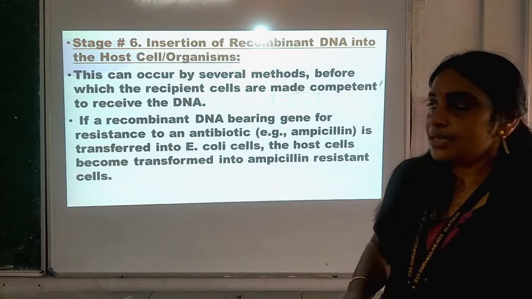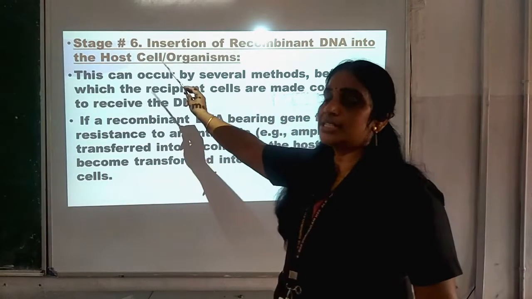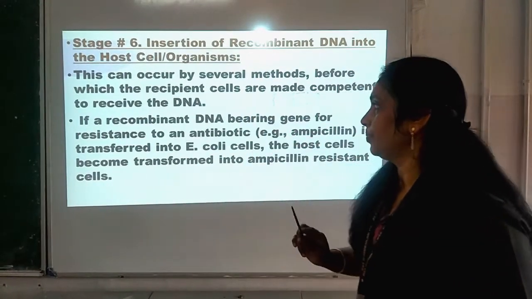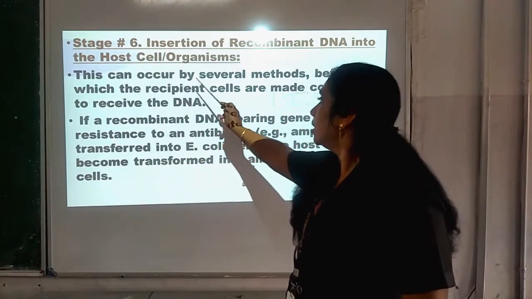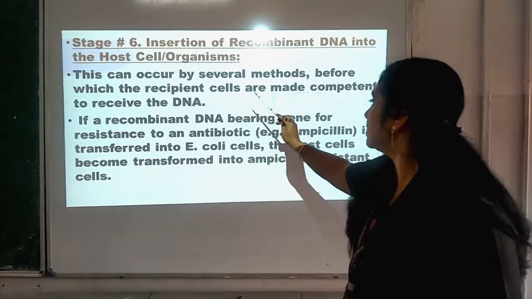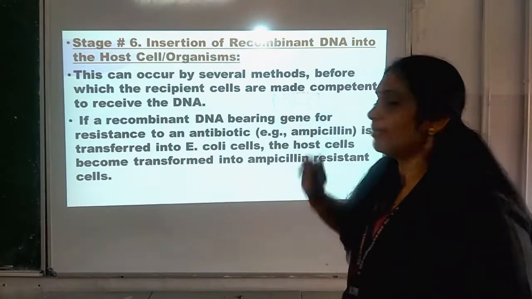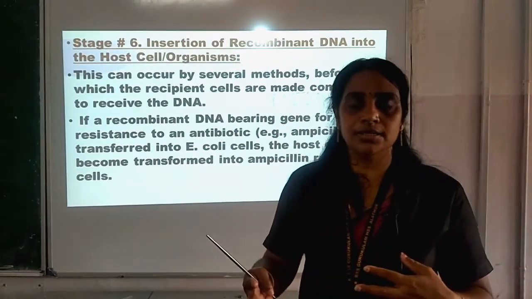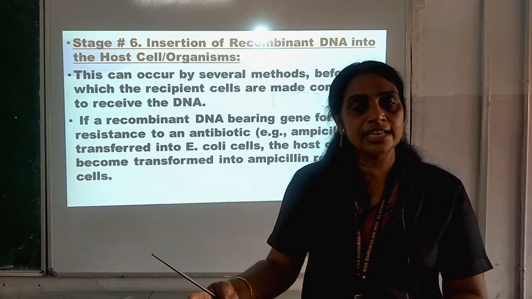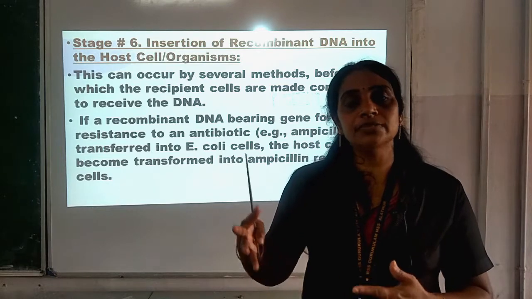Now, stage 6, insertion of recombinant DNA into host cell or organism. This can occur by several methods, before which the recipient cells are made competent to receive the DNA. With the help of many methods, already we have studied those methods, isn't it? Vectorless gene transfer or the gene transfer taking place with the help of vector.